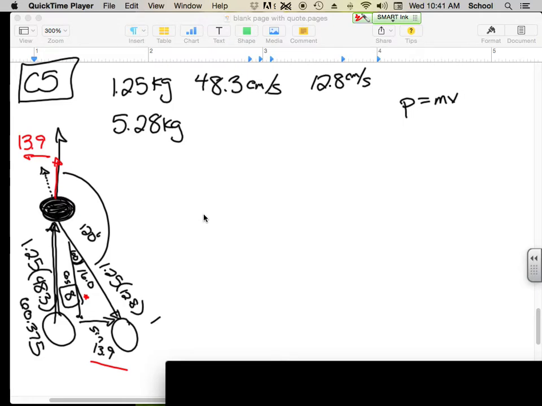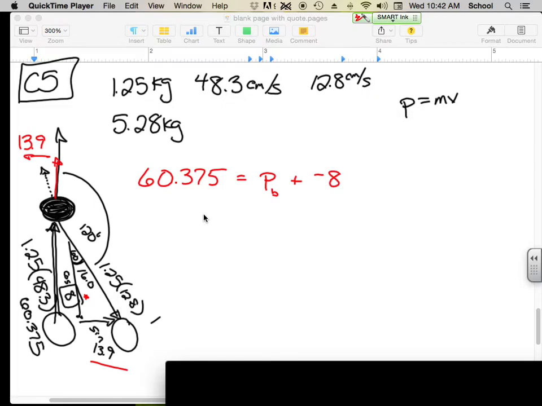So we had originally said we have 60.375 going forward before the collision, and then afterwards we're going to have the momentum of the black one, P of the black one, plus the momentum of the white one. Normally the momentum of the white one was going forward. This time it's going backwards. So we're really going to add the negative 8 here.